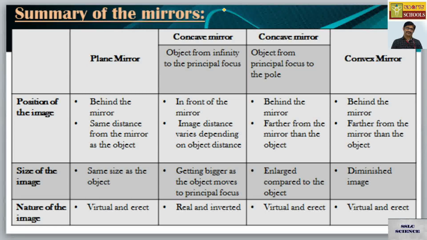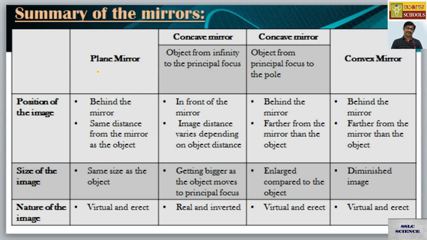In this table, we have different kinds of mirror on the top row, and on the left hand side you have position of the image, size of the image, and nature of the image respectively. Let us summarize those types of mirrors and their image formations one by one.